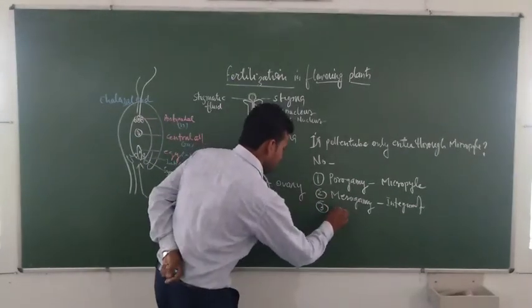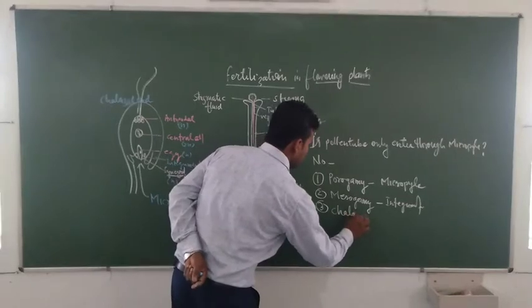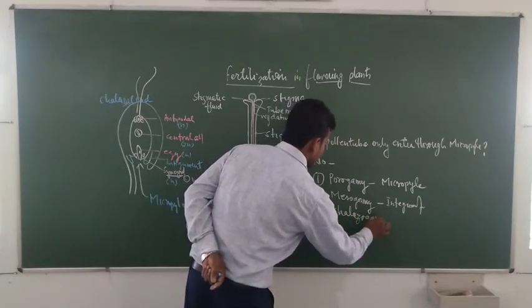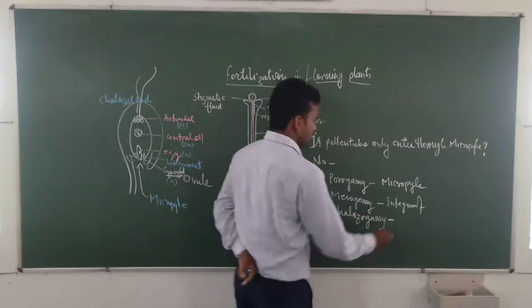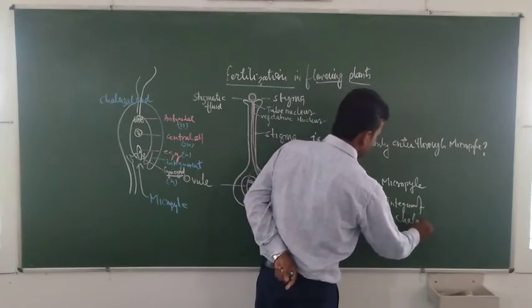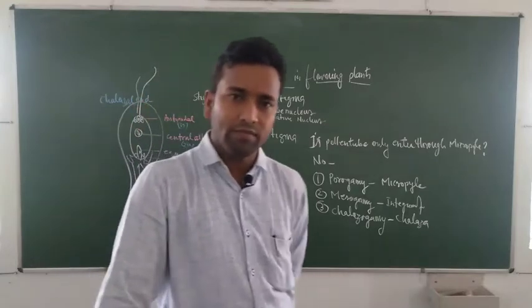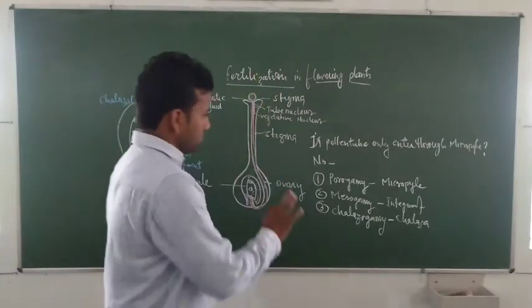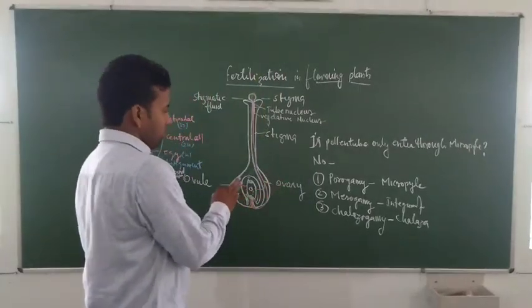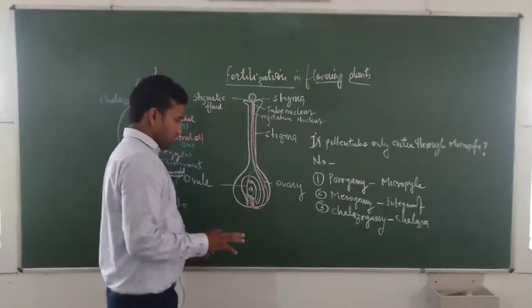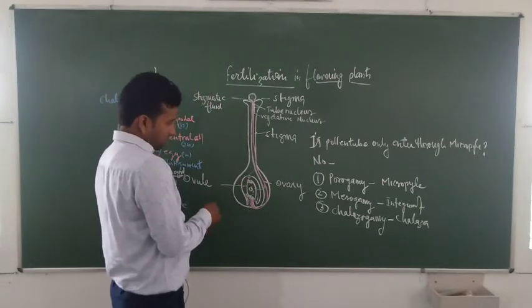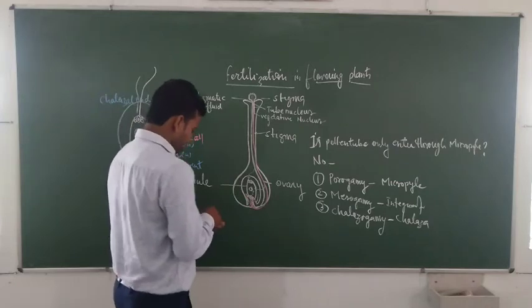So this condition is called chalazogamy. Here the pollen tube enters through the chalaza. These are the three ways by which the pollen tube enters into the embryo sac.